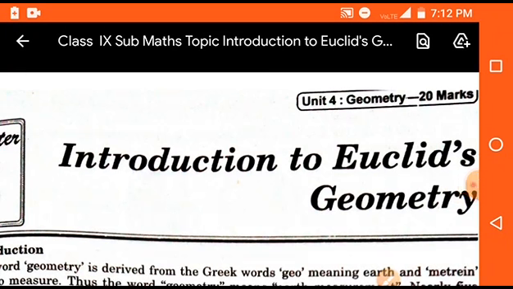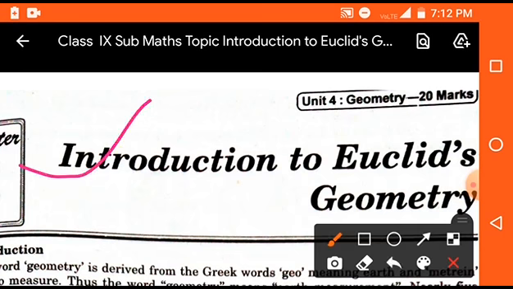In this session, we will study a theoretical chapter of class ninth, and the name of this chapter is Introduction to Euclid's Geometry. Students, this is not a most important chapter, but generally one or two theoretical questions are asked from this chapter. So first of all, students, we will discuss here what are the important topics related to this chapter. In this chapter, we will study some Indian mathematicians and their discoveries, what is geometry, the origination of geometry, and some important theories and postulates related to Euclid's.